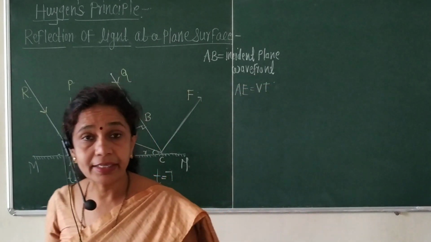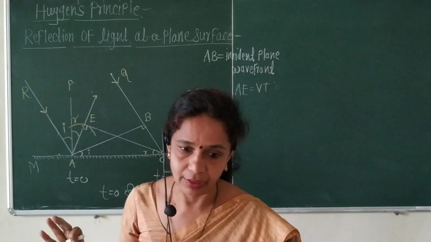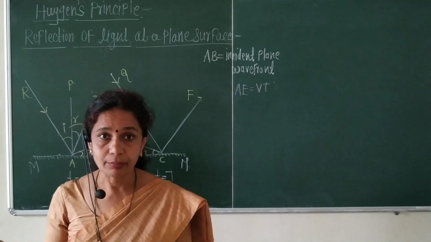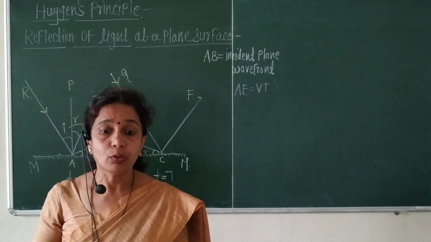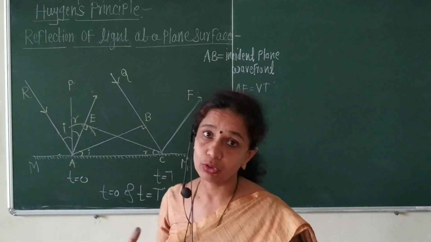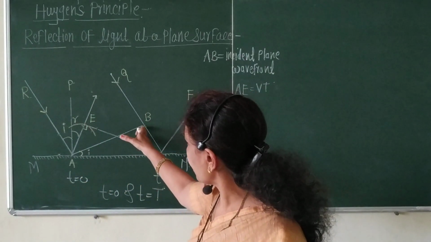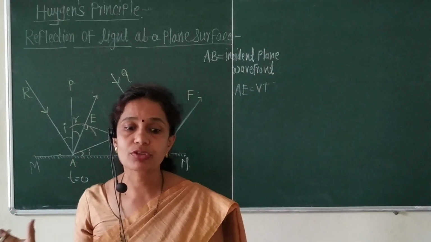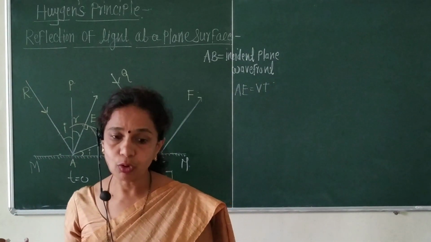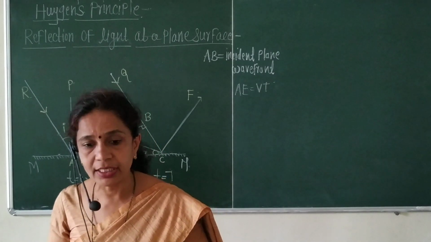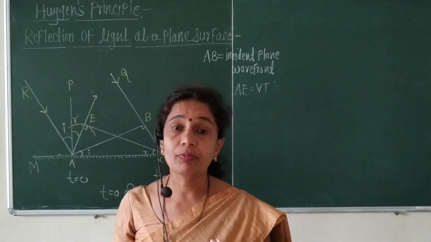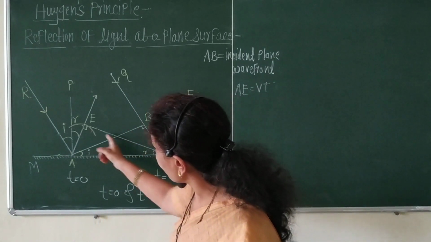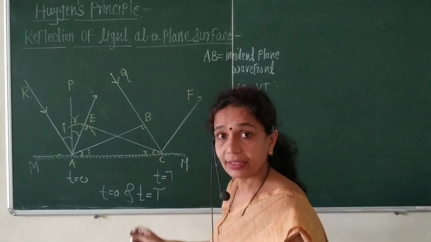This is the radius of a hemisphere. Then the radius of the wavelets emitted between the points A and C will decrease from Vt to 0. नंतर ती radius काय होणार आहे, इथं पहा, इथं A असणार आहे, परंतु इथं आल्यानंतर C या पॉइंटला आल्यानंतर radius ऑफकोर्स काय होणार आहे, डिक्रीज होणार आहे. Okay, and the envelope of all these wavefronts form a reflected wavefront. Then this reflected wavefront is denoted by EC.